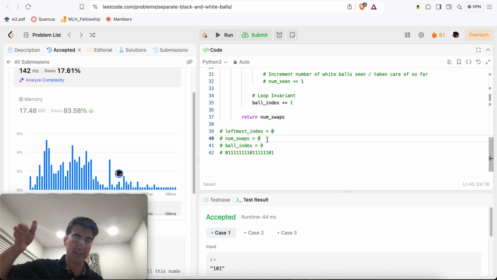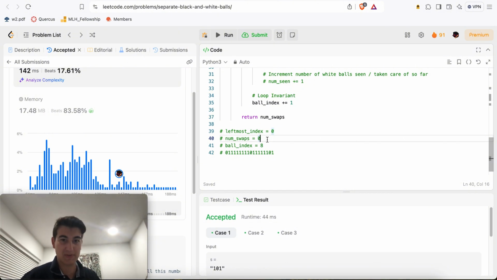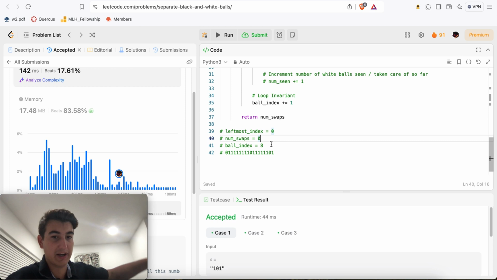Because we were at ball index, we want to reach leftmost index, and we can only swap by 1 at a time. So it's going to take ball index minus leftmost index number of swaps to get there, right? So if leftmost index is like 2, we don't need to get all the way up to 0. We can skip the last 2, which is why we subtract the leftmost index. And obviously we're at ball index, so it's however far apart those two indices are from each other, because again, we can only move 1 at a time, right?